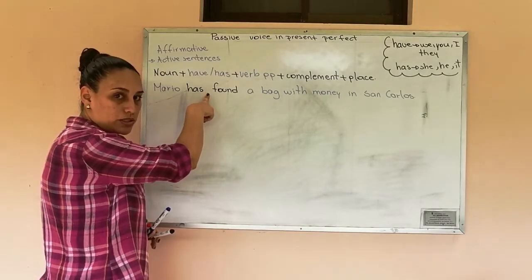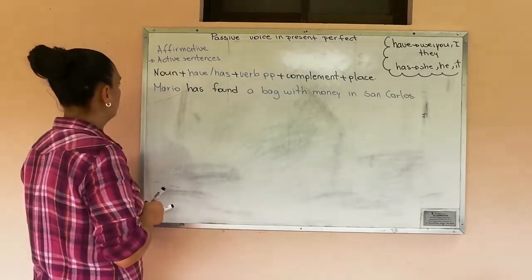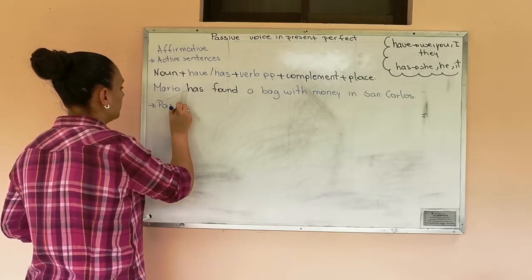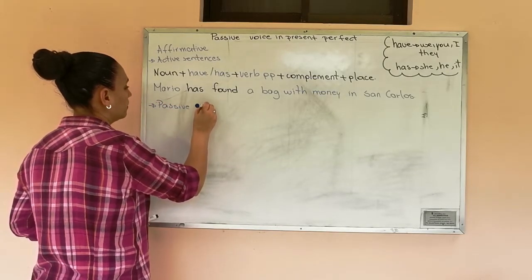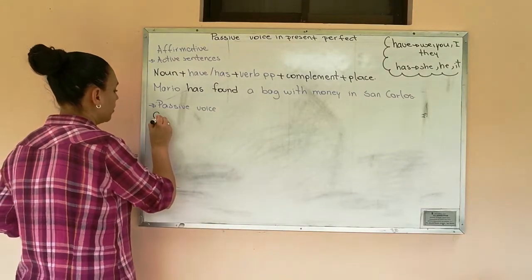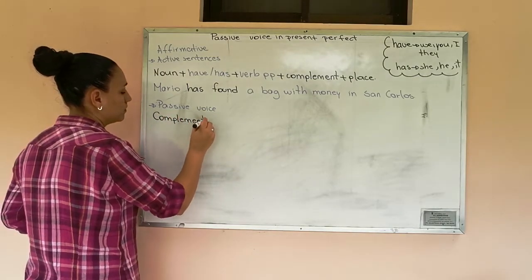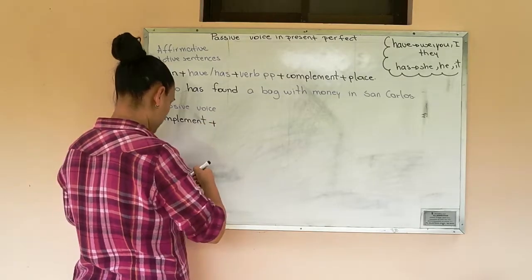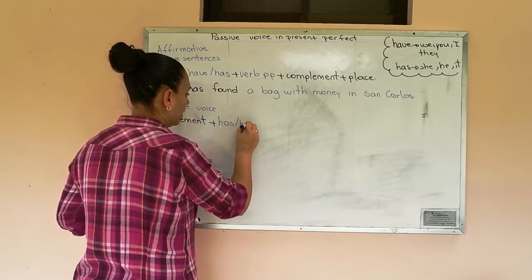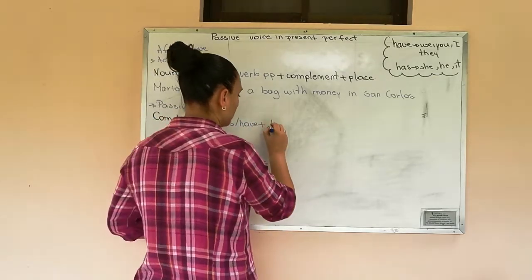Now I am going to write the structure for the sentence in passive voice in present perfect. The structure is the complement plus have or has according to the complement, then been.